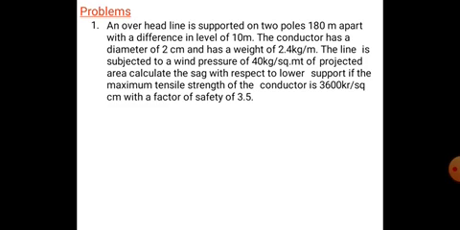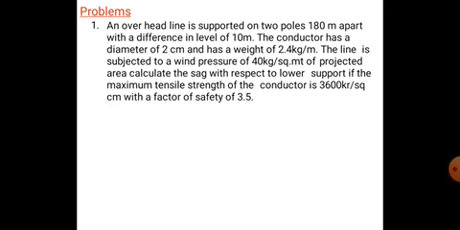So in this problem, the two poles, the length of this span is 180 meters with a difference of 10 meters, right? The conductor has a diameter of 2 centimeters and the weight of the conductor is 2.4 kg per meter. The wind pressure is 40 kg per square meter. We have to find the value of sag with respect to lower support. The maximum tensile strength of the conductor and safety factor are given. Diameter is given, so we have to find the value of area.